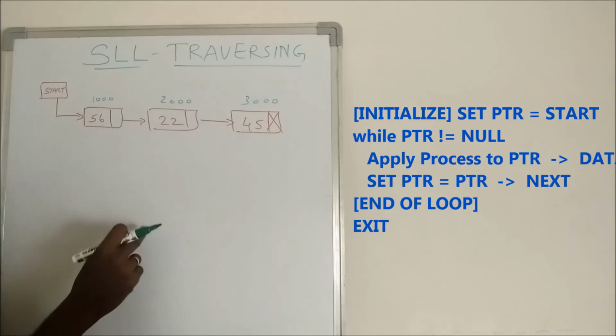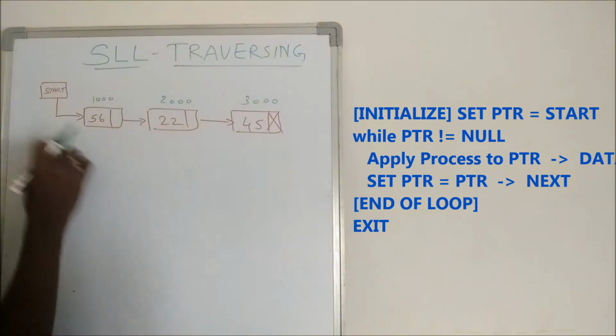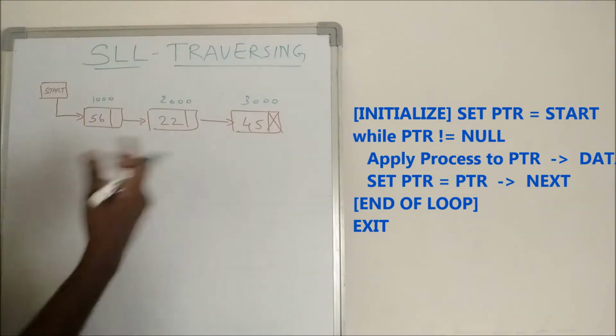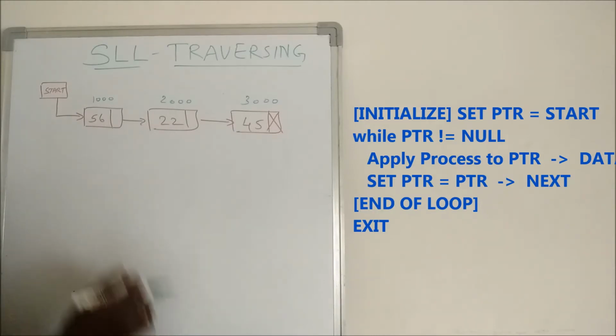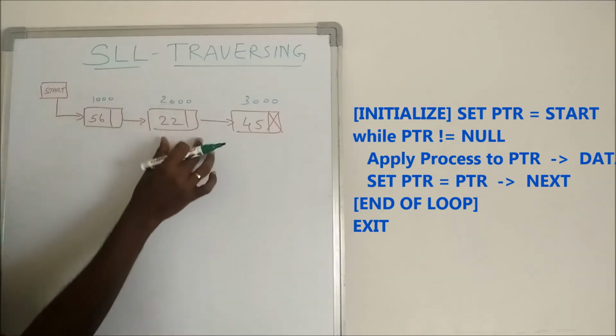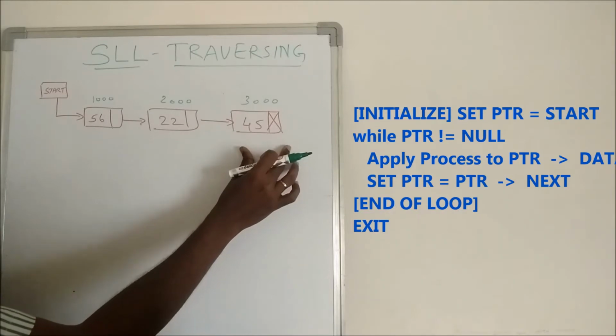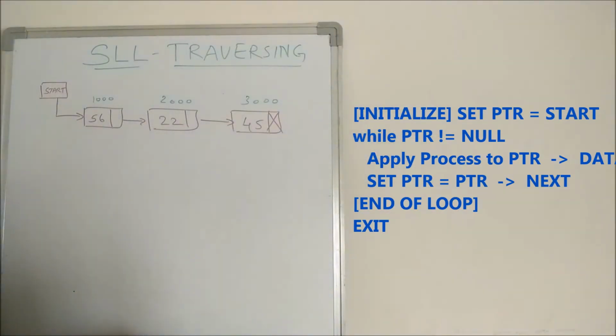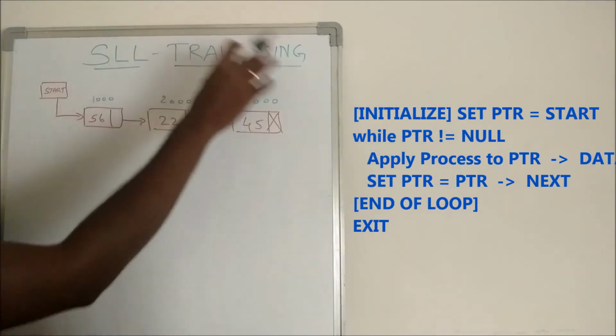After creating a singly linked list, if I want to display the linked list, what I have to do is visit the first node, then visit the second node, then visit the third node. I have to visit till the last node. This is what we call traversing.